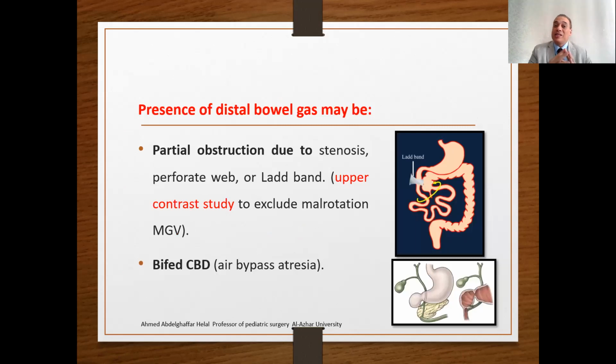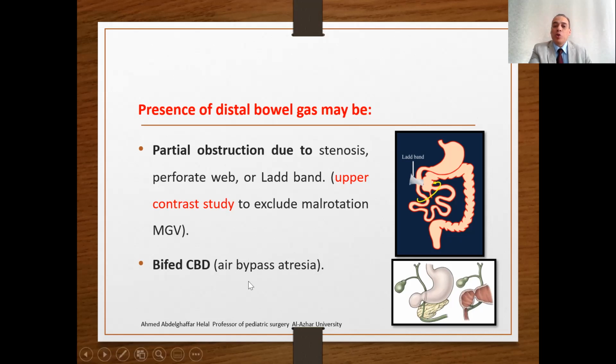The presence of distal gas may be related to partial obstruction by the stenosis, perforated web, or Ladd band. This is a Ladd band, an abnormal band connecting the intestine to the lateral abdominal wall, crossing over the duodenum and causing obstruction. This is one form of external compression or external obstruction of the duodenum.